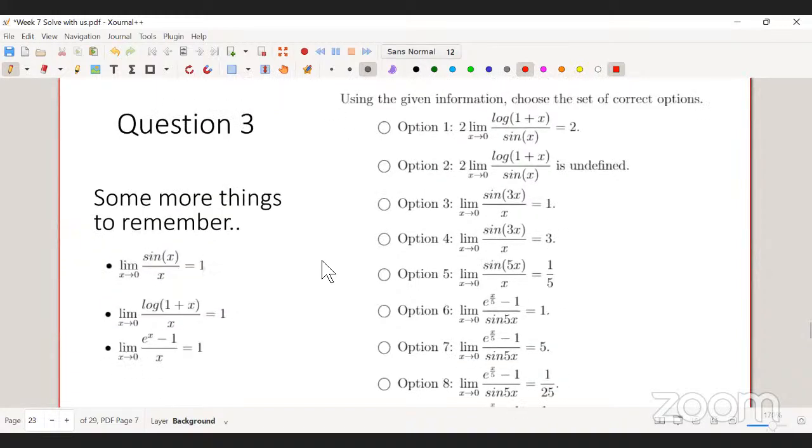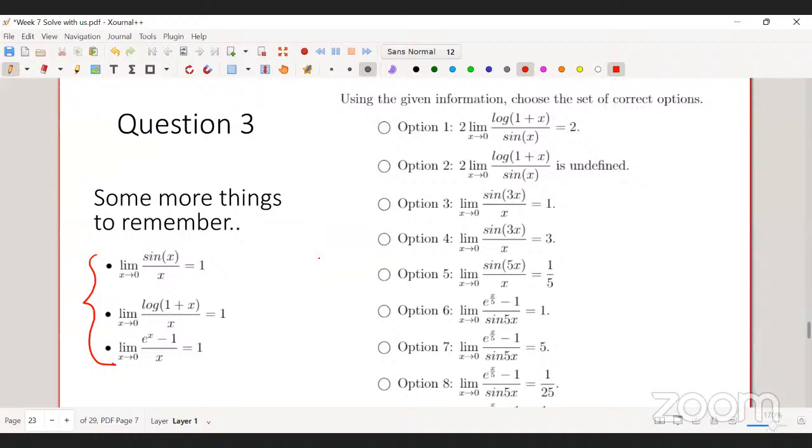So here the question is, you have a bunch of information given. You have three pieces of information. The first says as x tends to 0, sin x by x is 1.